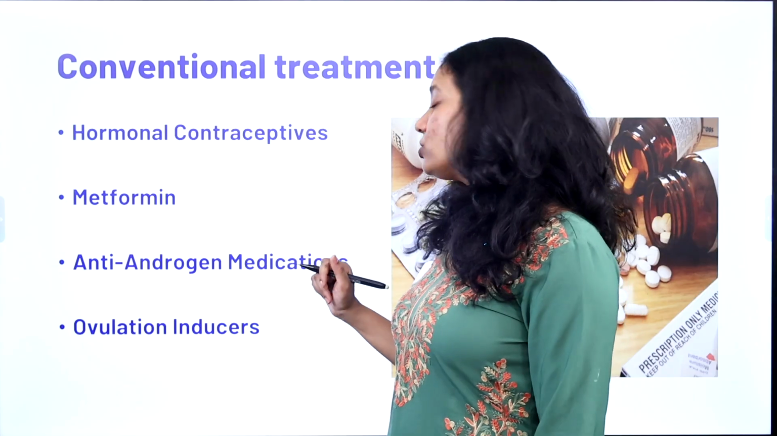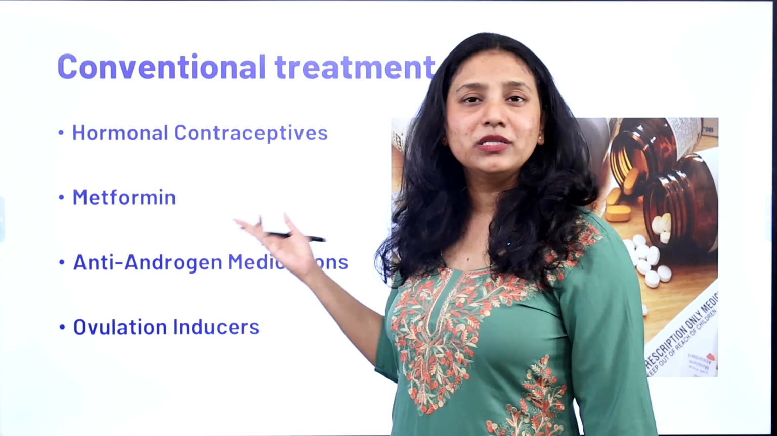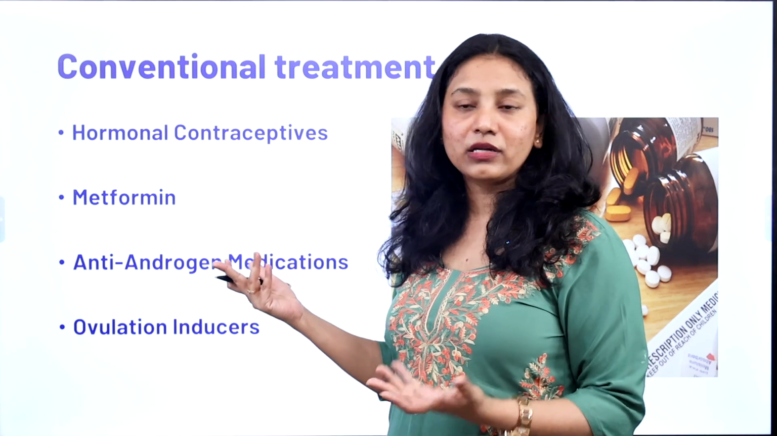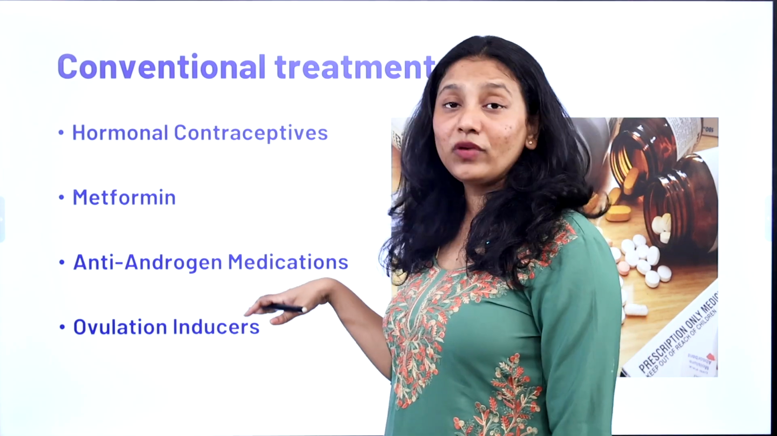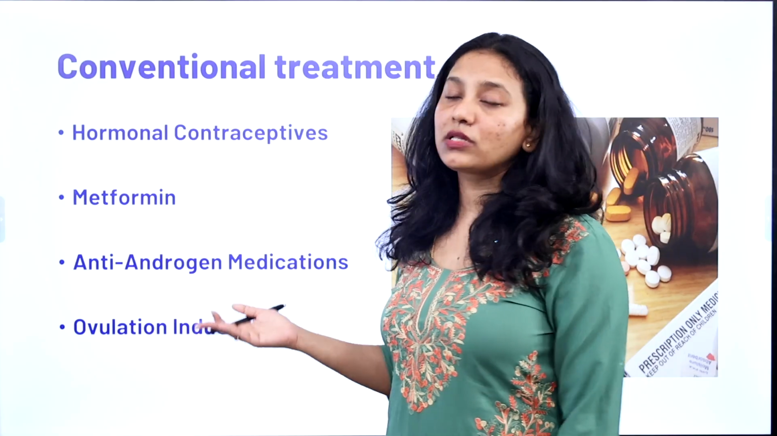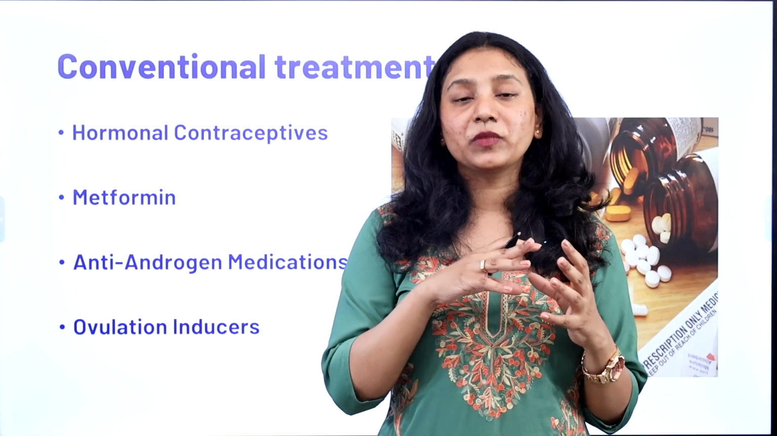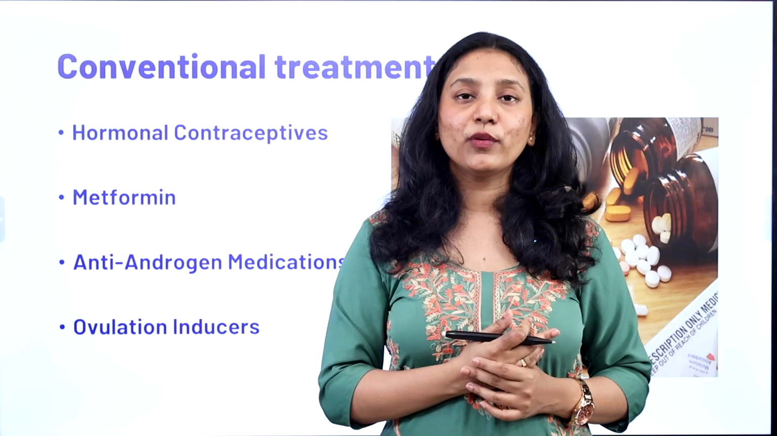And they give anti-androgen medications so as to maintain your androgen level, and as soon as you stop these medications, you will again be having a recurrence of that. And then you have ovulation inducers, so that you get your egg to be released. As soon as you stop using these medications, there can again be recurrences. So we have seen the reason why we are using this conventional form of treatment.